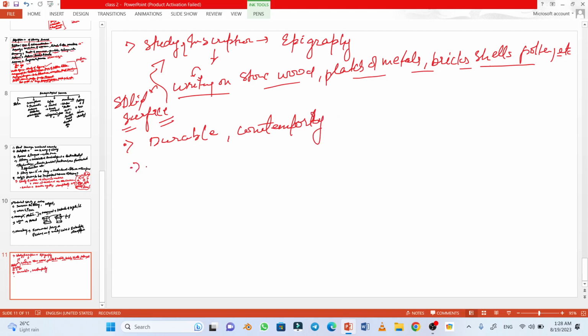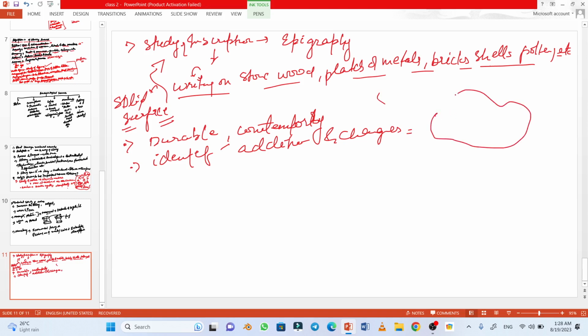We can also identify the additions and changes, and the inscription gives large information in small writings. In small writings, suppose for example, this is a stone. So in the small writings, they give us the large details.